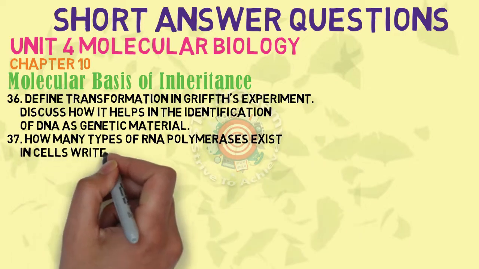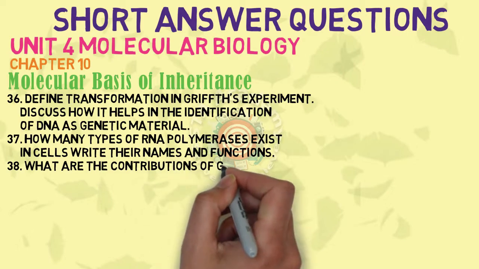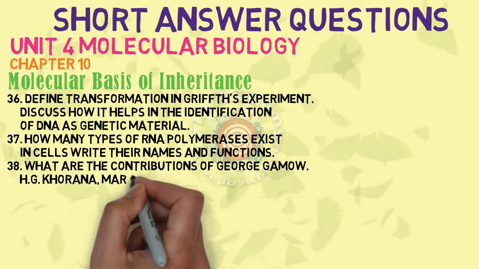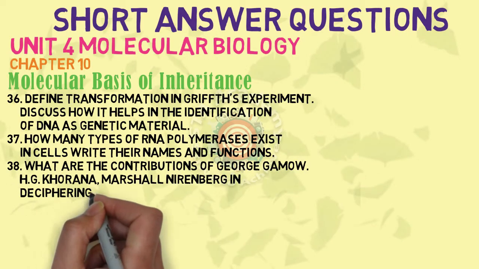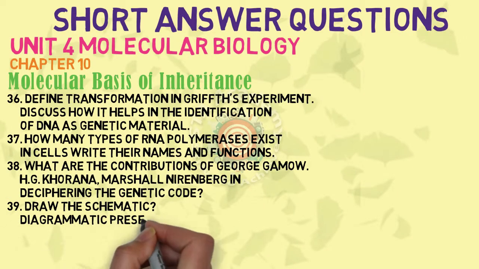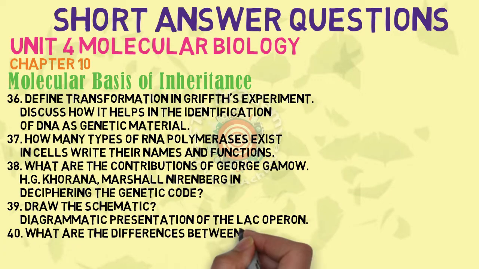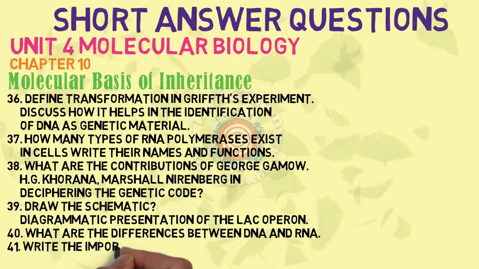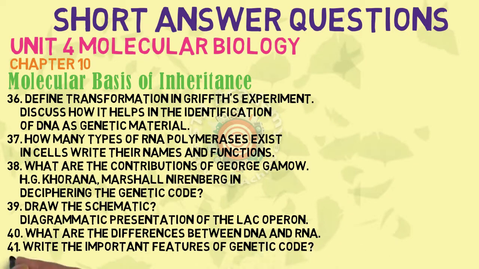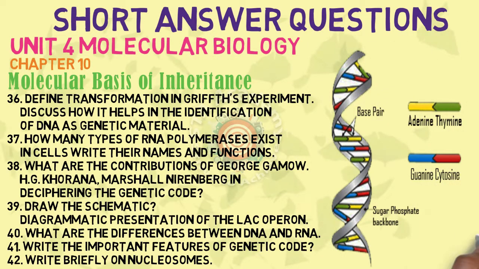37 is how many types of RNA polymerases exist. 38, what are the contributions of George Gamow, Har Gobind Khorana, Marshall Nirenberg in deciphering the genetic code. 39, systematic diagrammatic representation of lac operon. 40, difference between DNA and RNA. This is a very important question. The next is 41, features of genetic code. 42, nucleosomes. These are important SAQs of the 10th chapter.